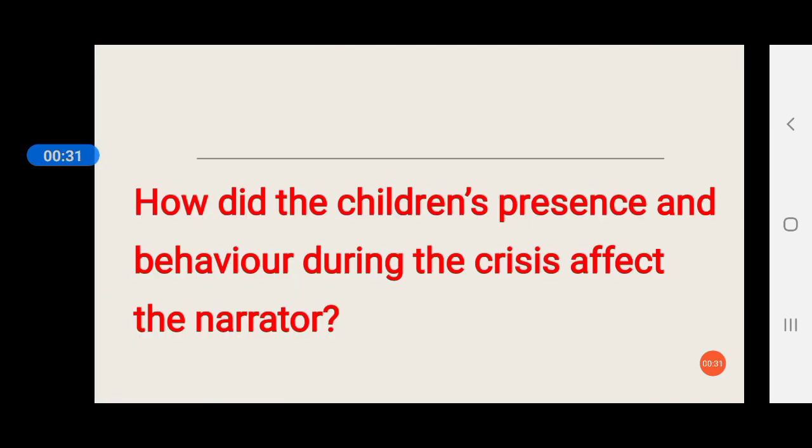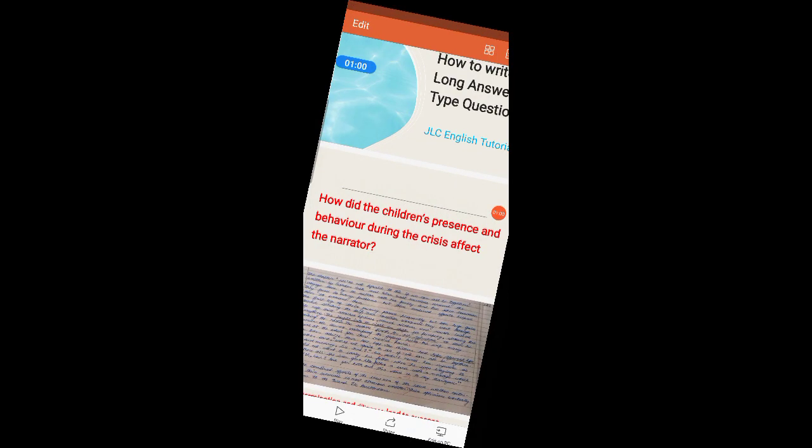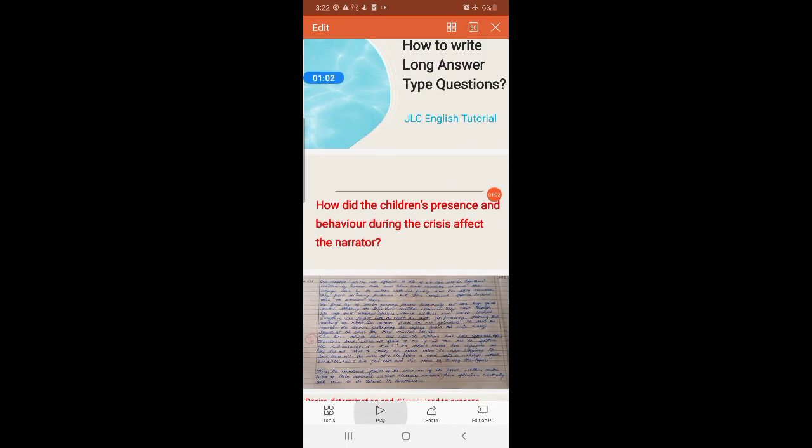So the first question is from class plus 1, and don't worry, I have taken it from class plus 2 itself, but it doesn't matter because the structure and the formatting are quite important. The key points are very important. So they will remain the same for both class plus 1 and plus 2. The content may be different, but the overall structure, the skeleton of the answer, will remain the same for both the classes. So this particular question: how did the children's presence and behavior during the crisis affect the narrator? This is taken from 'We Are Not Afraid to Die If We All Are Together', class plus 1. Let's see how to write the answer for this particular question.